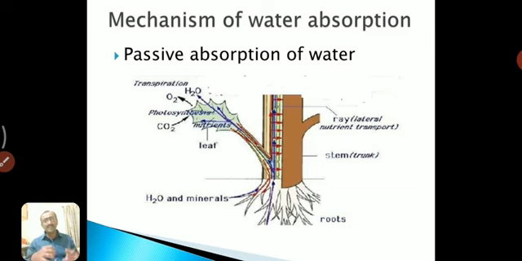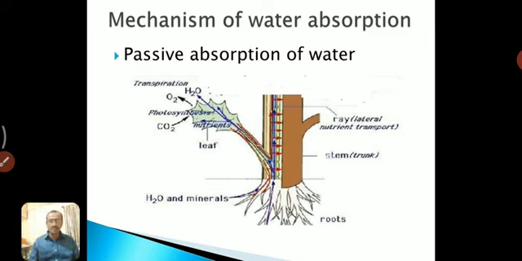Here the roots are passive, they are only a mediator, they only absorb the water by the pressure developed in the leaf. So this theory is known as the transpiration pull or passive absorption of water.